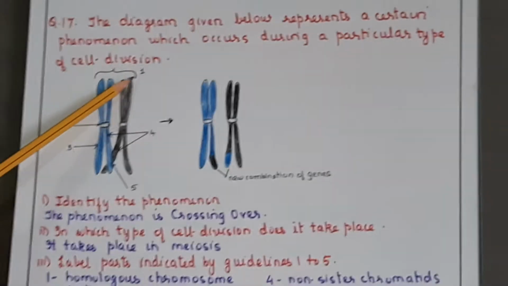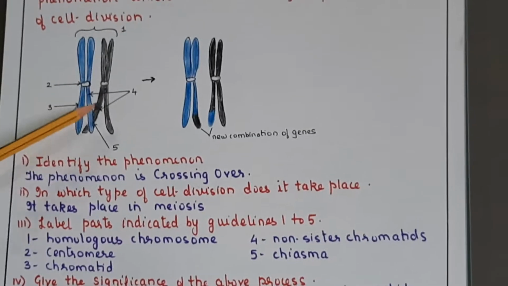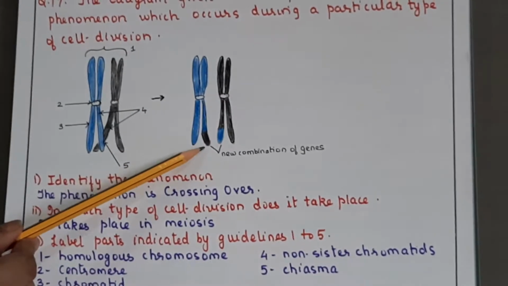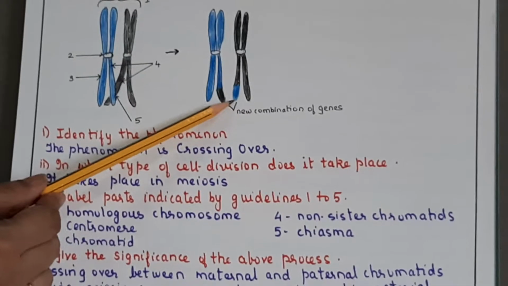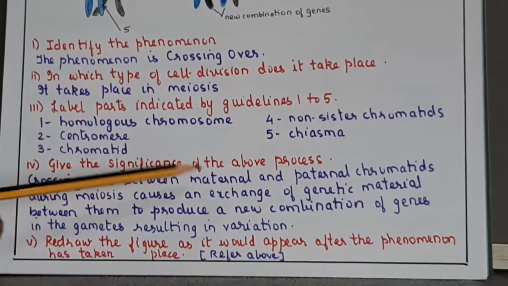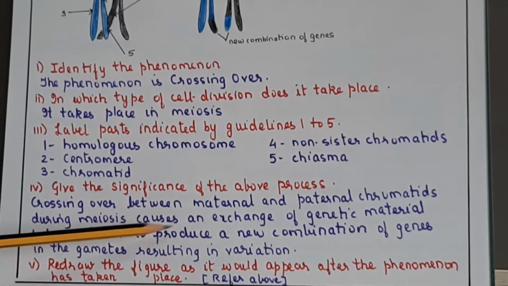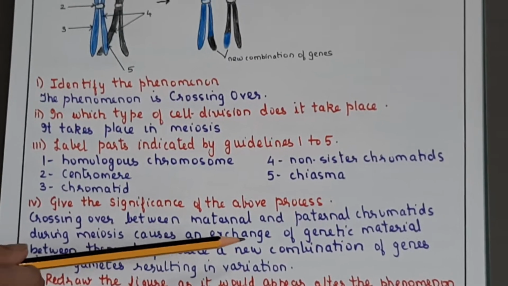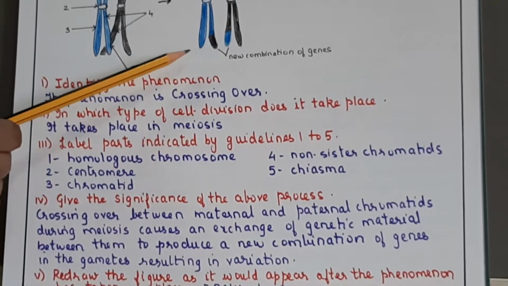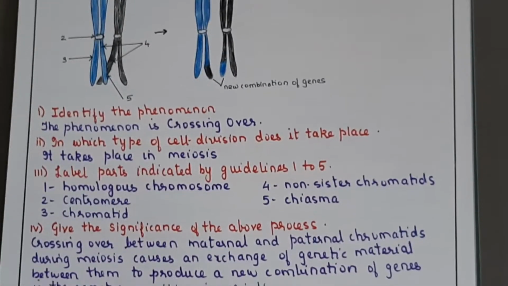So this is a pair of homologous chromosomes, this is the centromere, sister chromatid, and these are the non-sister chromatids, and the point where they exchange is called the chiasma, and this results in a new combination of genes. Okay, and the significance again is very important, that is, crossing over takes place between the maternal and paternal chromatids during meiosis, causing an exchange of genetic material between them to produce a new combination of genes in the gametes, resulting in variation. Okay, and this is the diagram of how it will appear after the crossing over has taken place. Now we will move to the next part.